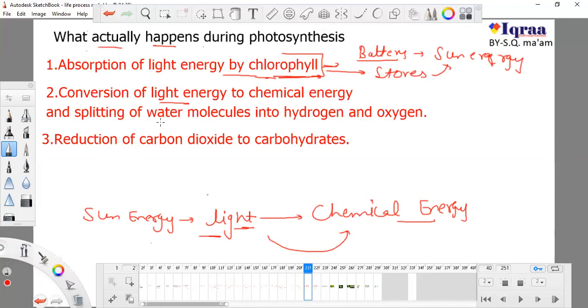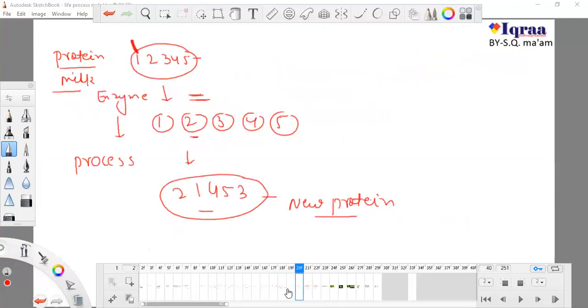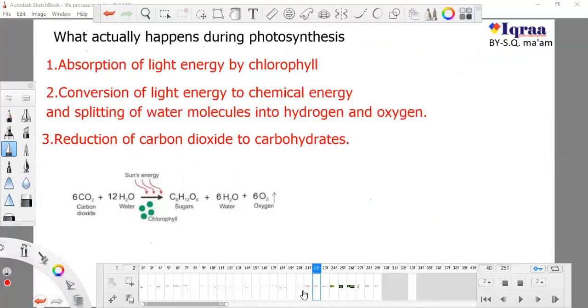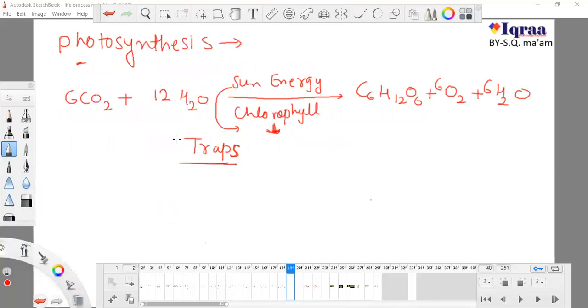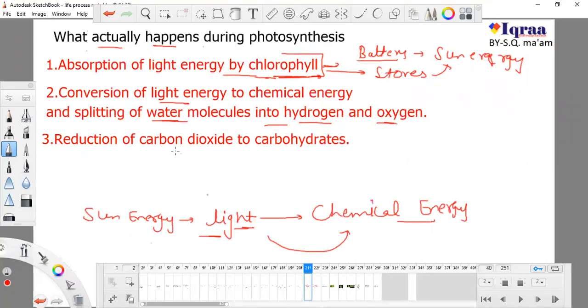Second thing is splitting of water molecule into hydrogen and oxygen. Look at here how it is working. This water molecule is split into hydrogen and oxygen. First thing is sun energy is captured by chlorophyll. Second thing is the water molecule is broken down into hydrogen and oxygen separately. Now the third thing is reduction of carbon dioxide to carbohydrates.